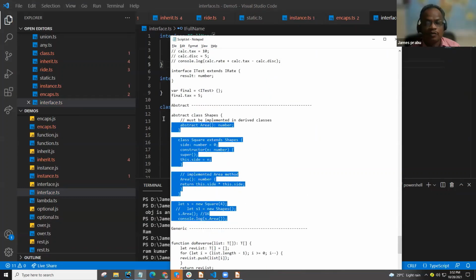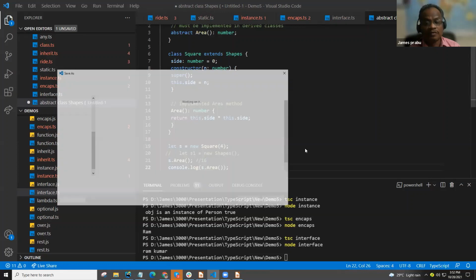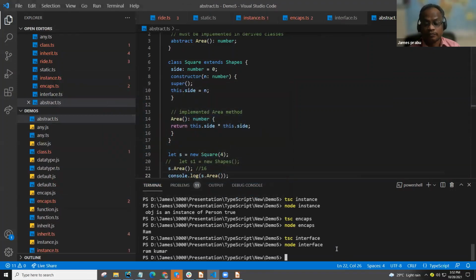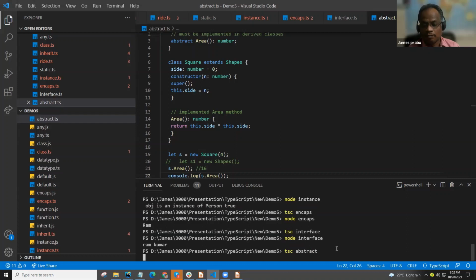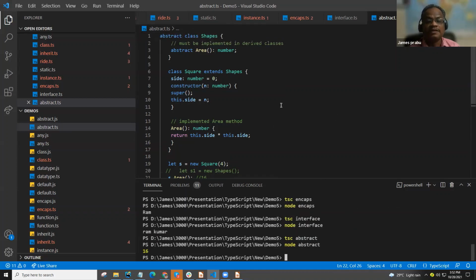Okay, let's go to abstract here. See, 16 is the result.